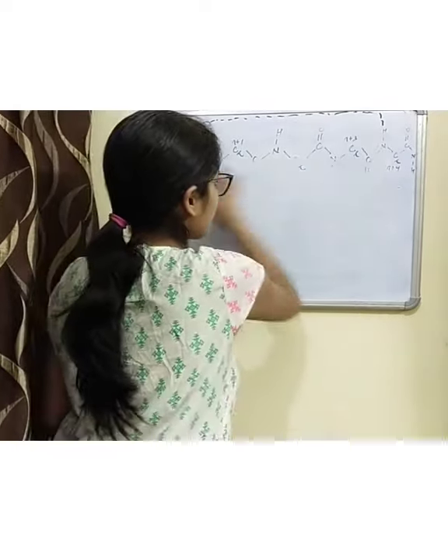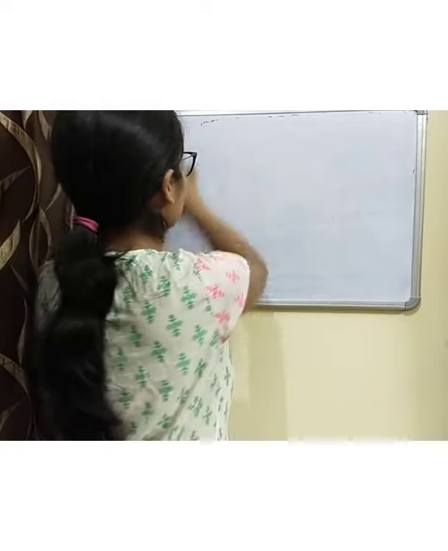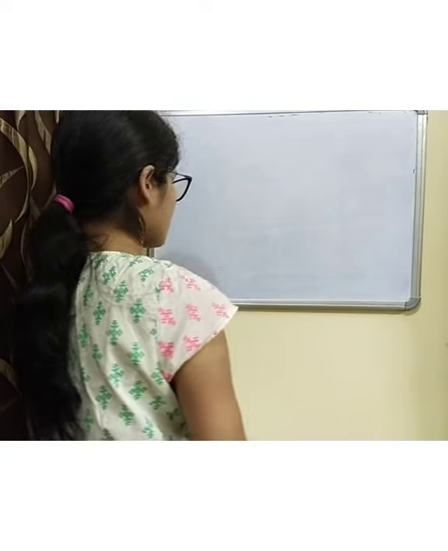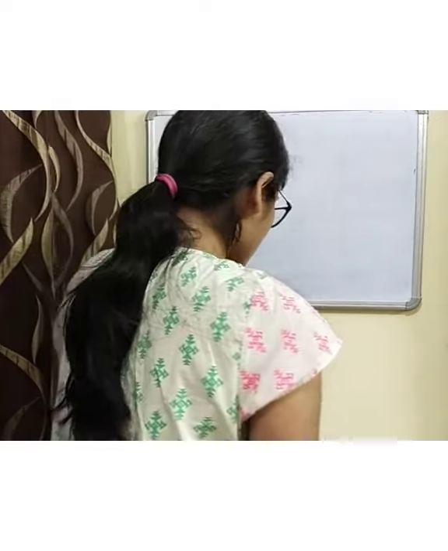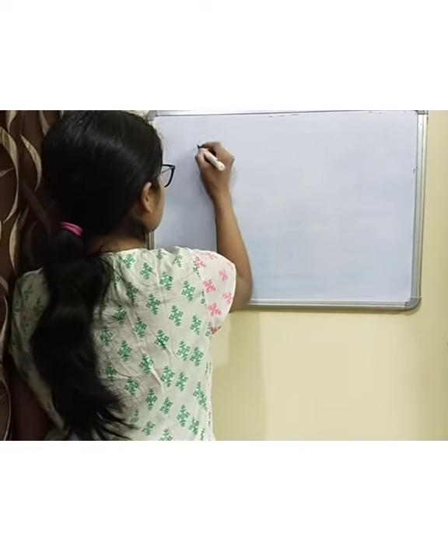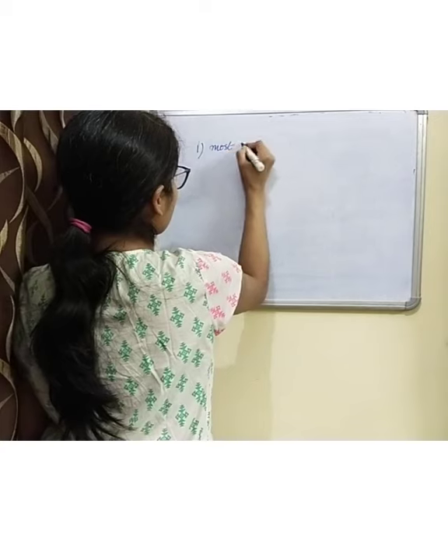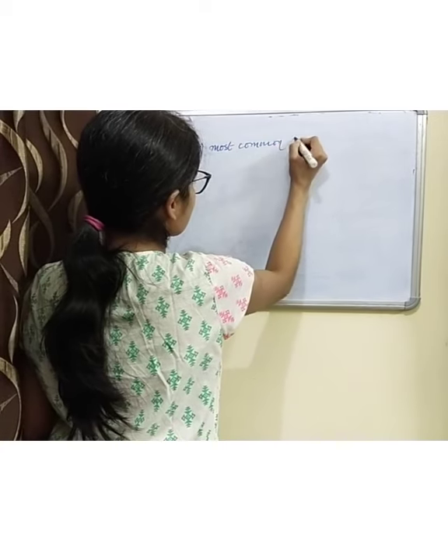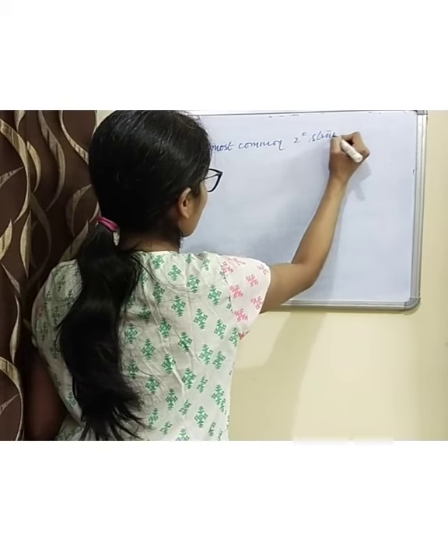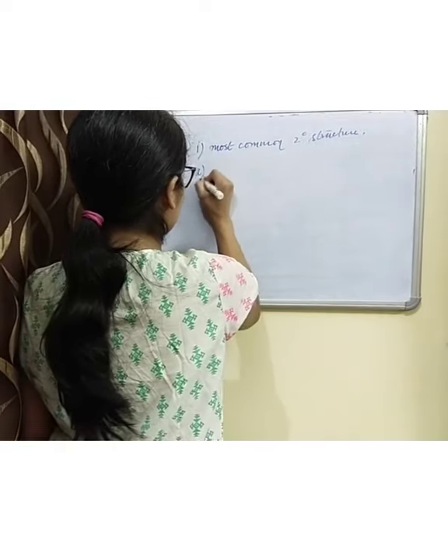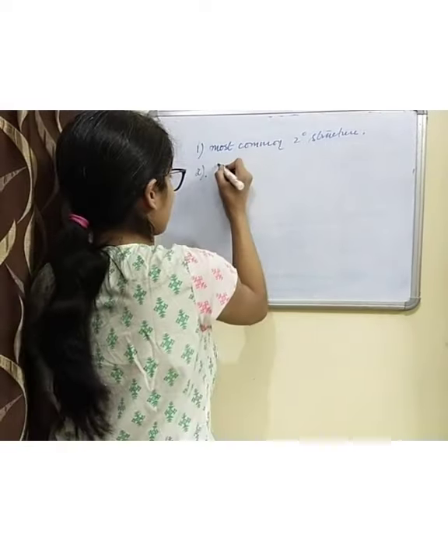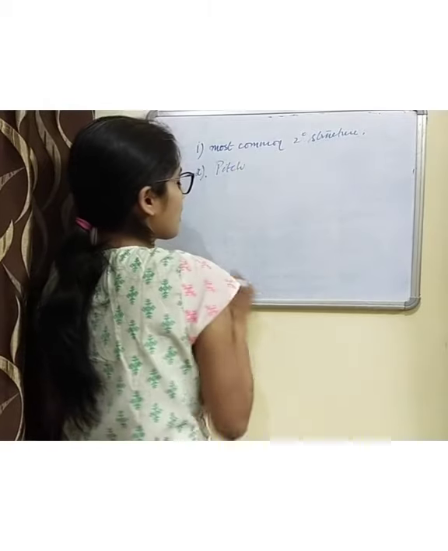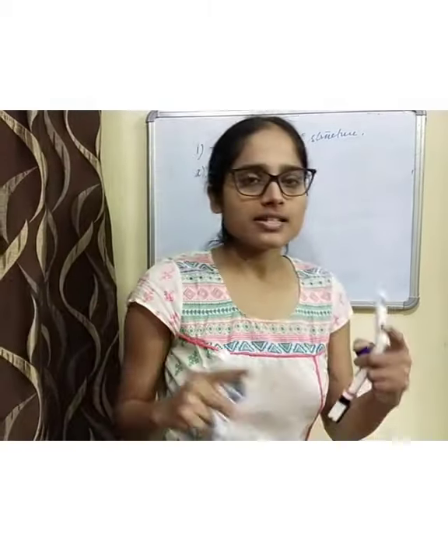What are those features? There are certain important features of these alpha helices. The first important point is that these are the most common secondary structure which is present. Then second, the pitch. What is a pitch? The pitch is the distance between two consecutive turns.